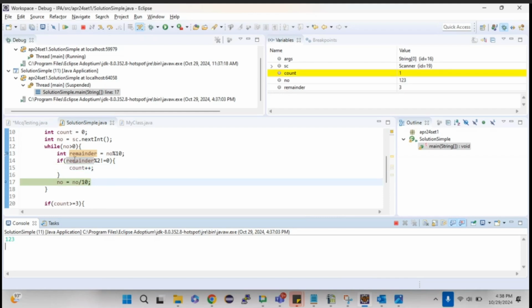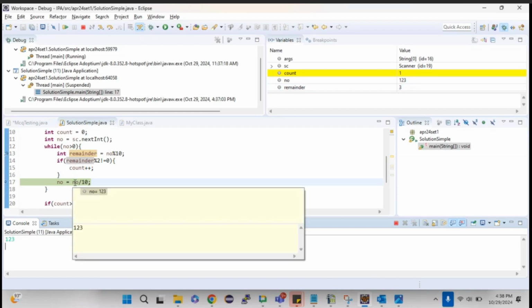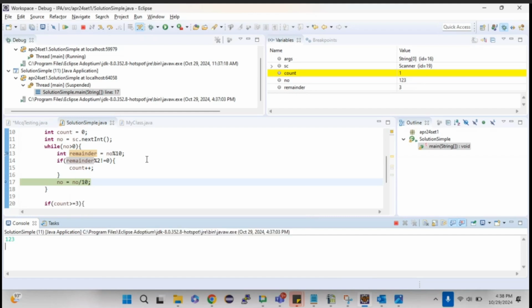Once I click on F6, because it is not equal to 0, as you could see, the count becomes 1 now. Initially I took 1, 2, 3. From there, I got 3 as a remainder and I checked the 3. Now I need to send only 1, 2. Am I right? I don't need to send 3 again. So how can I separate a value? Simple. As simple as that, you can divide by 10, which will give you the value. So that's what I'm doing over here.